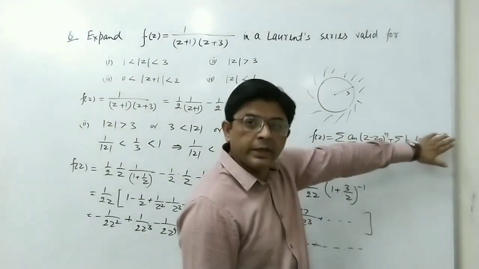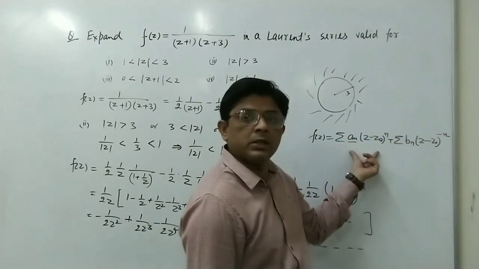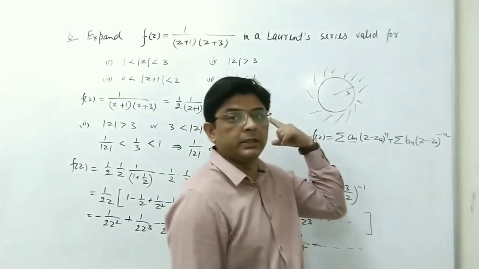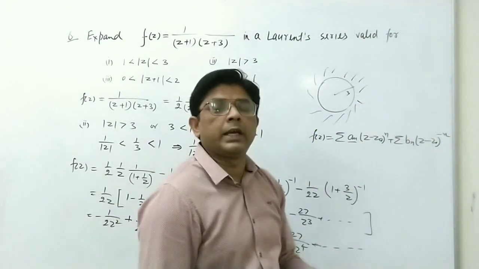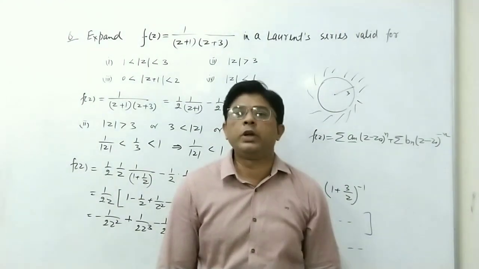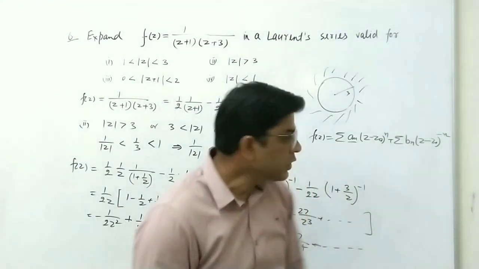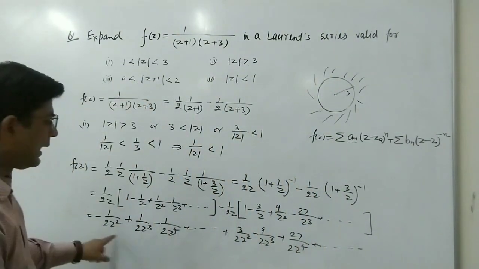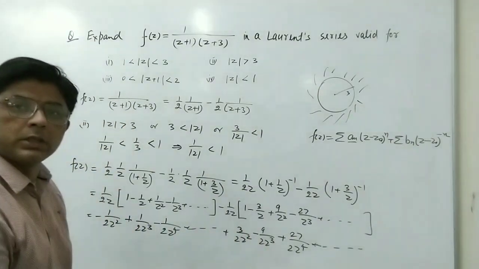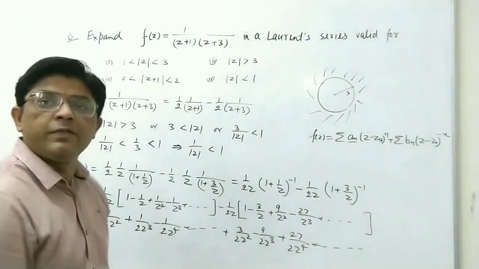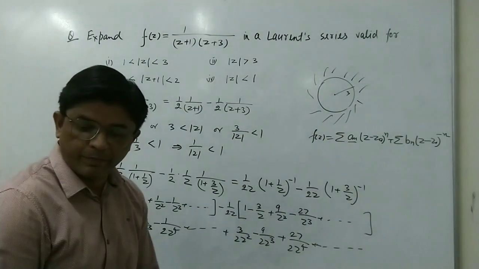If we remove these negative terms, this will become a Taylor series. But here we can see that our function is not inside this circle, so we cannot get a Taylor series. We should have a Laurent series. So in the second case, we can collect these terms. This is 1 upon z square, this is 1 upon z square. We can add or subtract these terms to find the final Laurent series.